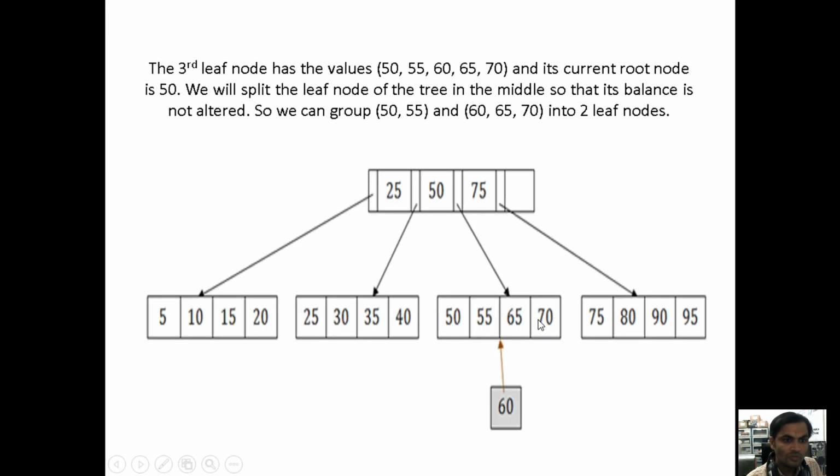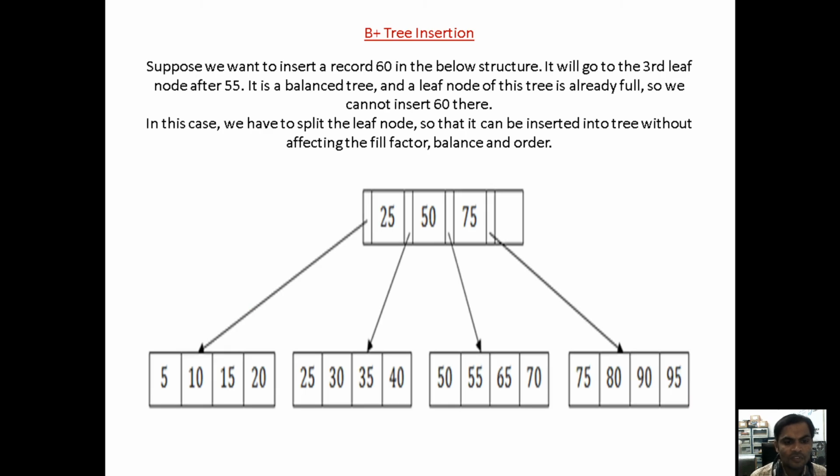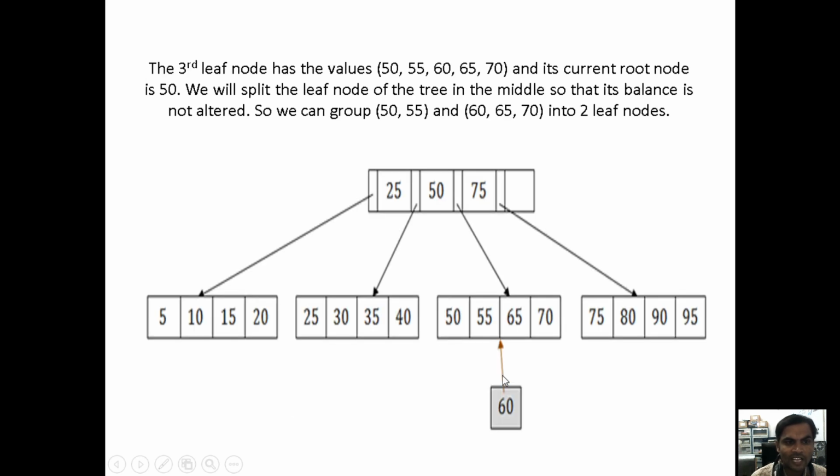Now if you are inserting a value under the third leaf node, which holds 50, 55, 65, 70, the leaf node is already full, so we cannot insert directly. We split the leaf node in the middle so that the balance is not altered.